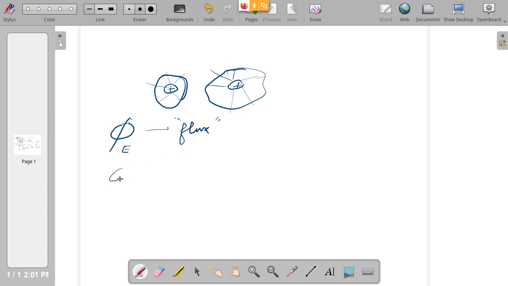Of course, there also we can use phi of B. Symbol for magnetic field is B, so we'll use phi B there. For the time being we don't have to bother about magnetism. We are still in electrostatics only. So the symbol for electric flux is phi of E.